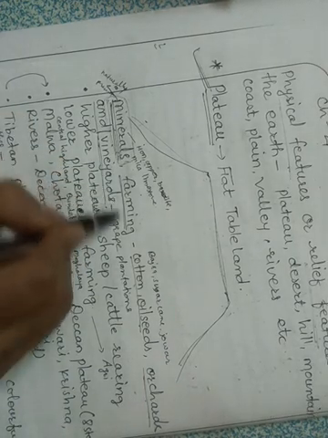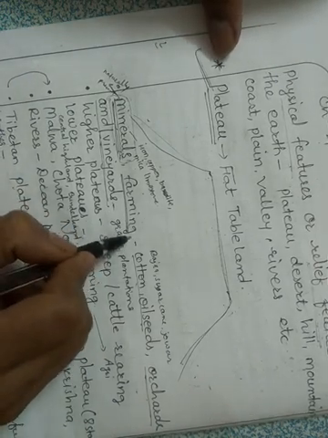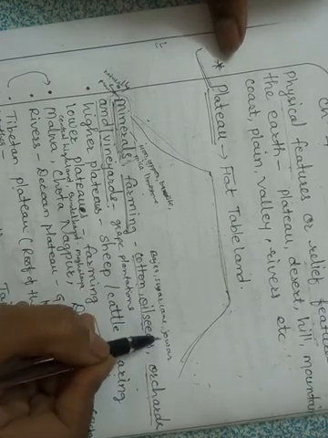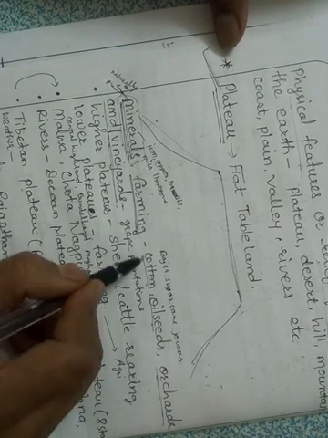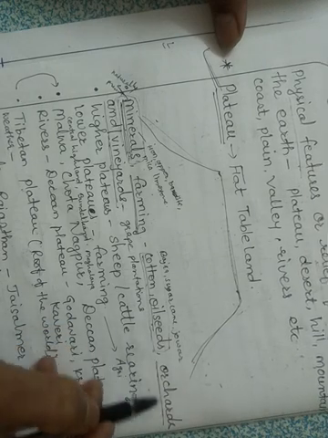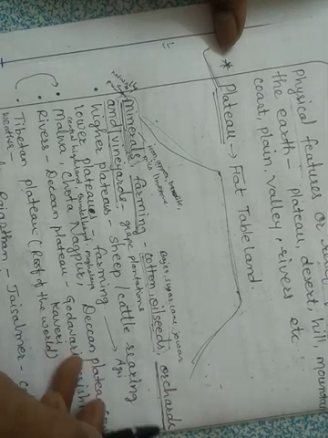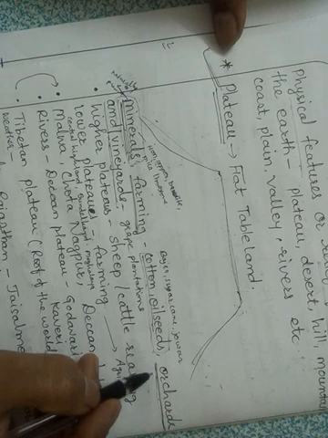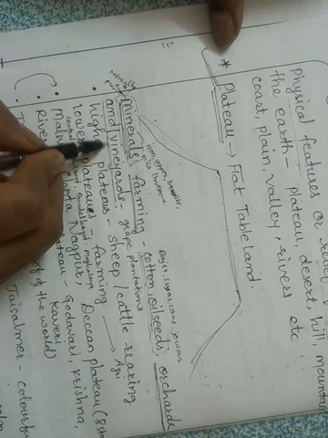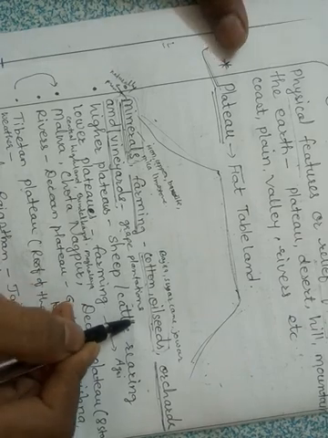Then farming. What are the crops that are grown in the plateau areas? They are cotton, oil seeds, bajra, sugarcane and jowar. These are the main crops that are grown in these areas. Then we can also see the orchards. Orchards means the fruit gardens, like mangoes and guavas. These orchards you can see in these plateaus. Then also you can see vineyards, that are grape plantations. Grapes are also grown in these areas.